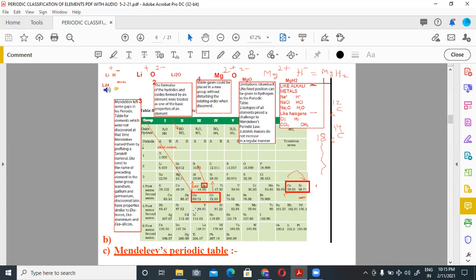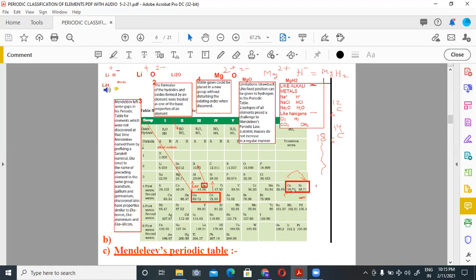The inert gas elements discovered later could be placed in separate groups without disturbing the table. At that time, inert gas, meaning group 18 elements, were not discovered, and when they were discovered, they were placed easily in the Mendeleev periodic table.